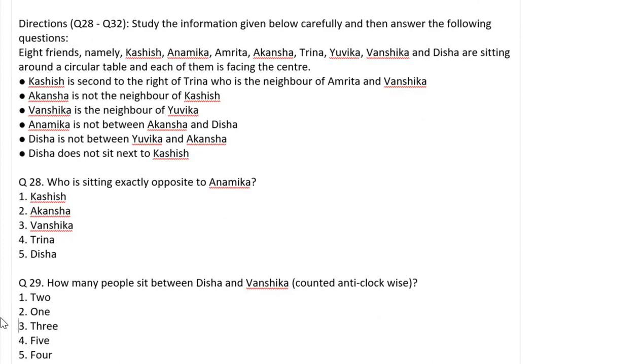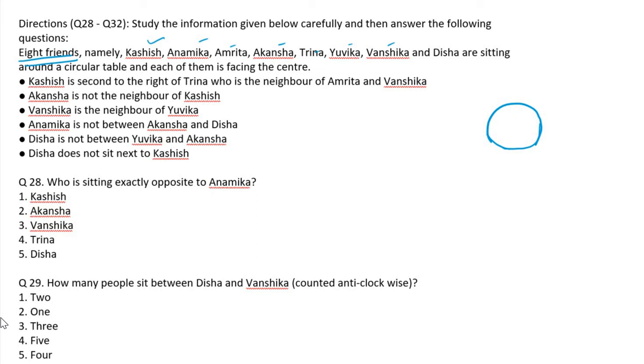Study the information given below and answer the following questions. Okay, 8 friends. Here there are 8 friends, namely Kashish, Anamika, Amrita, Kansha, Tina, Yurka, Vanshika. These are sitting round the circular table. It is round.